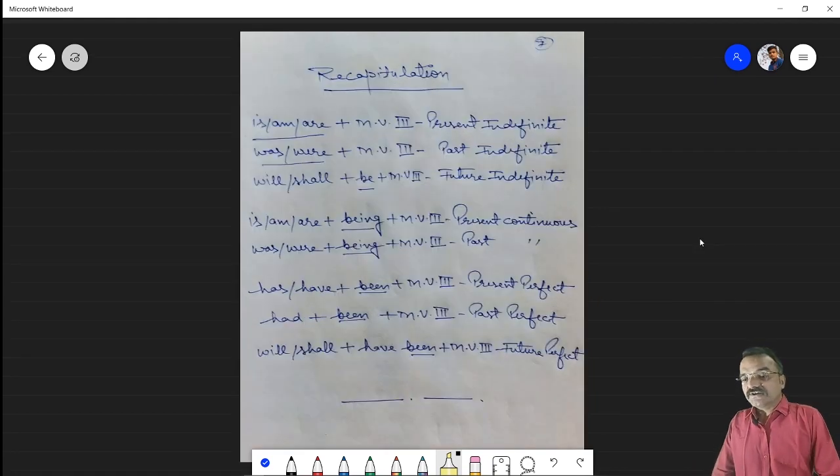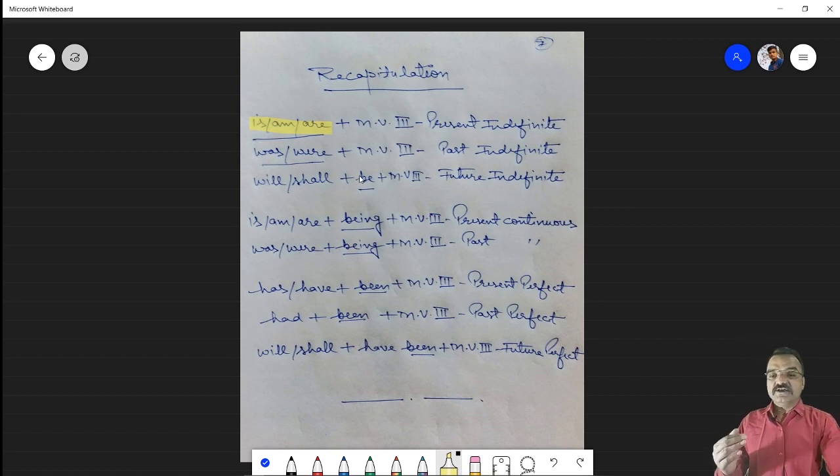So now this is a recapitulation of active and passive voice for you. This is actually very important for you to understand these structures. So I am again repeating the structure which we mainly use in passive voice. For example, we are using the be verb: is, am, are. The main verb third form is common in all passive voice, you must remember. What is common is that we are using the subject, the doer, in the beginning, and the object at the end of the sentence.